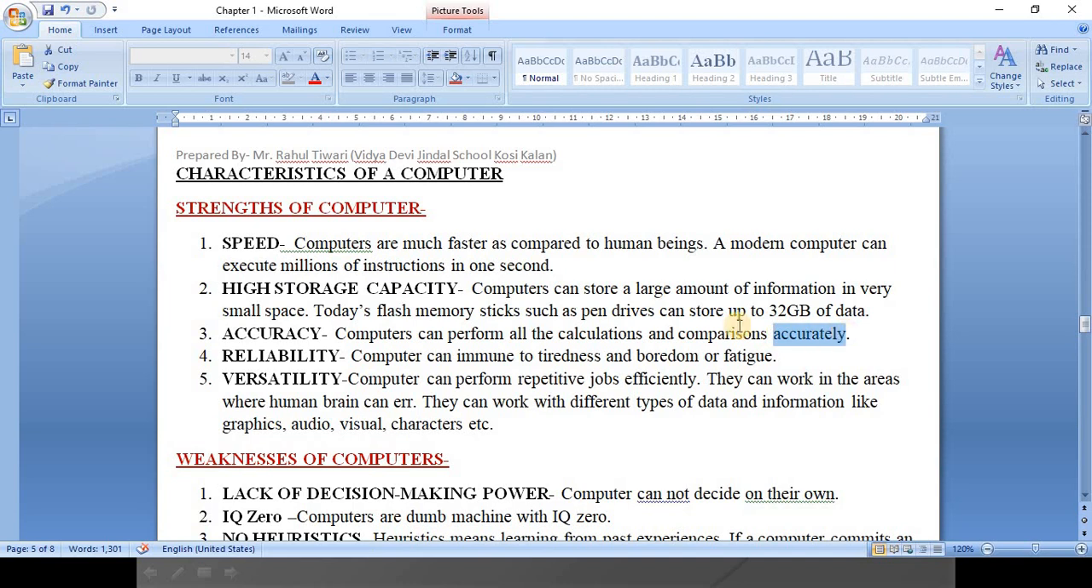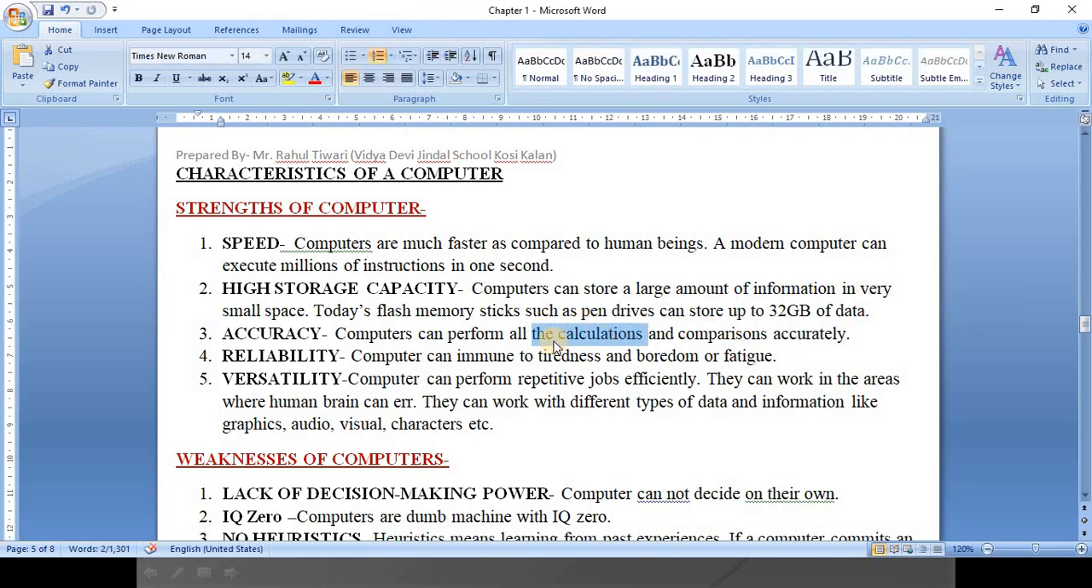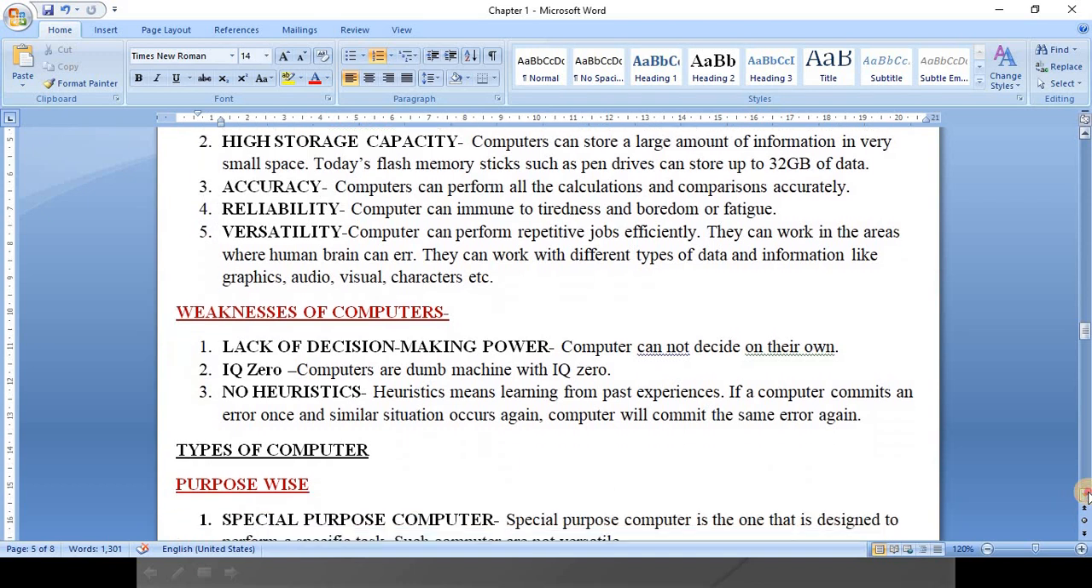There will be accuracy in the calculation process, as compared to a human being. Reliability is very high, because if you process your job again and again, your computer will not get tired, because it is a machine. Clear? Versatility: computers can perform repetitive jobs efficiently. They can work in areas where the human brain can make errors. They can work with different types of data. That means if we are going to calculate something with the help of graphics, audio or visuals, then the computer can do it, whereas a human being cannot, because there is a limitation.